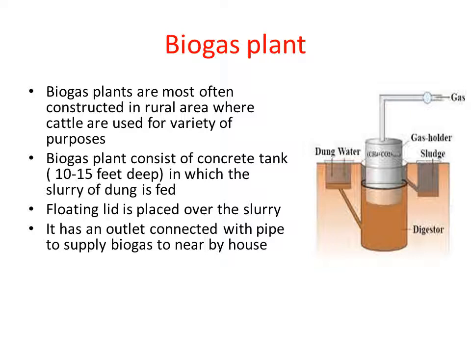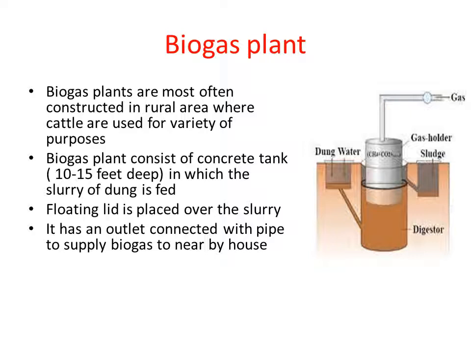The predominant gas produced is methane. Because methane is the predominant gas, the biogas is highly inflammable, so it can be used as a fuel. It can be used for cooking, or it can be used for lighting, right? So this is the main concept of biogas production.